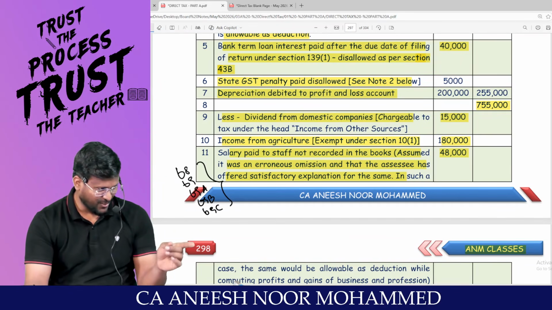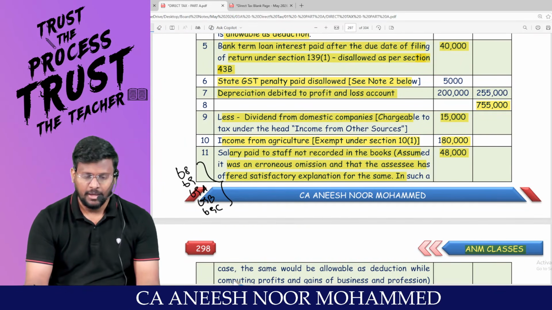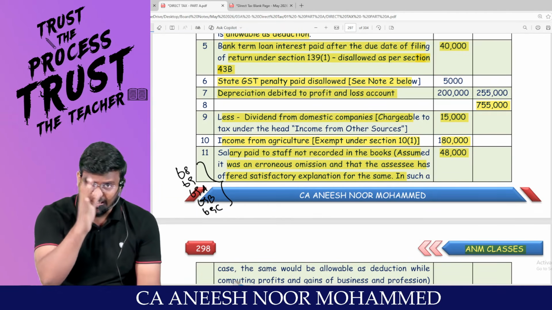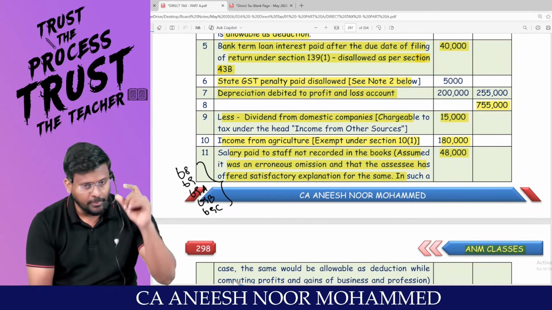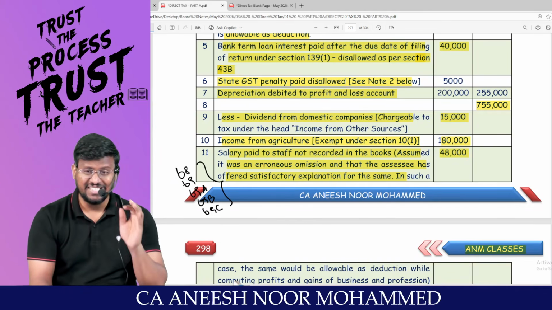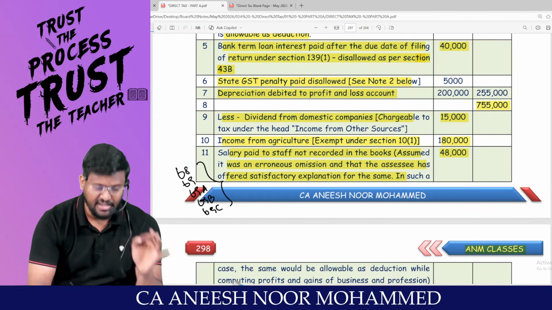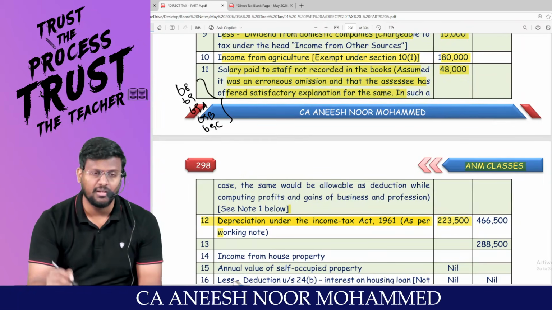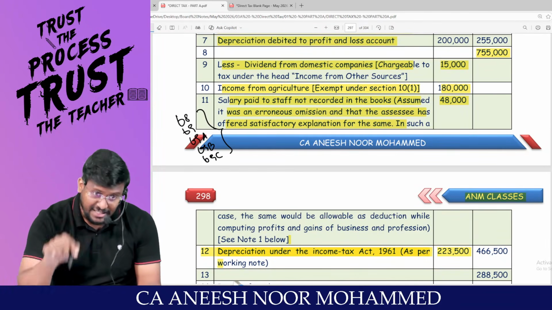My dear lovable students, one of the sections is section 68, which is cash credit. There are certain credits in your books of accounts, but you are not able to explain what the source is. Then that will be treated as income. Section 69, unexplained money. 69A, 69B. So if you are not able to explain the source properly, this 48,000 will be treated as income.